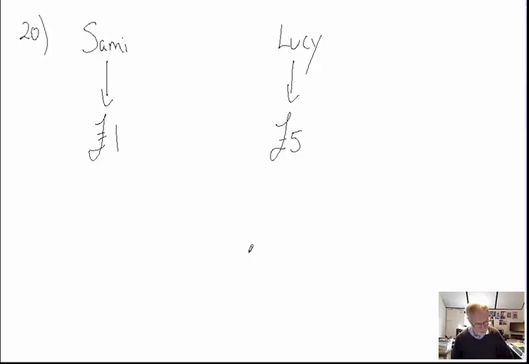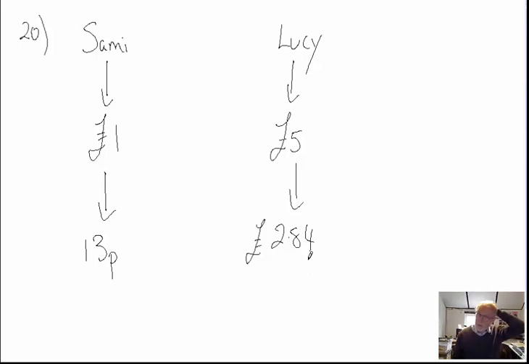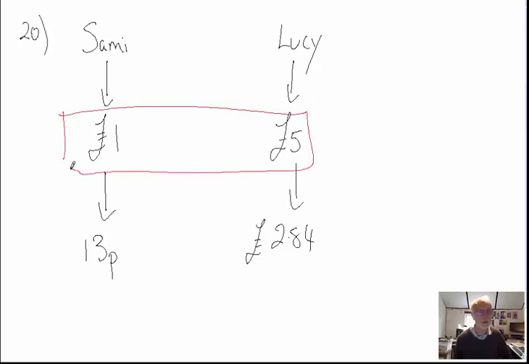Now Sammy buys the sandwiches and he gets 13 pence back in change. So his change is only 13 pence. And Lucy gets back in change £2.84. Okay, and we're asked to work out how much the sandwiches cost. Well, a couple of ways you can do this. One is to actually take everything as a collection.